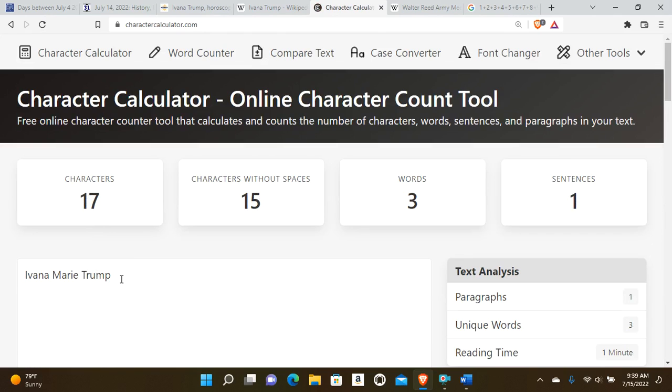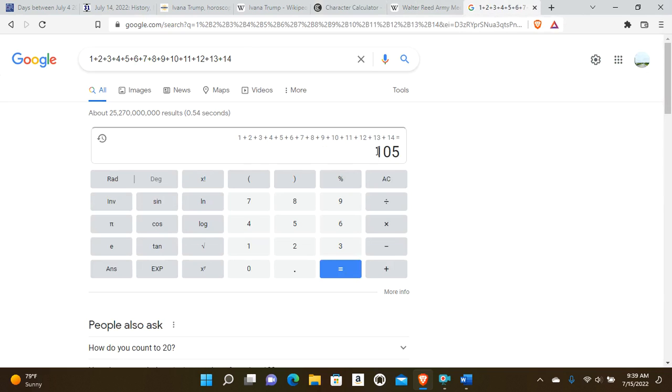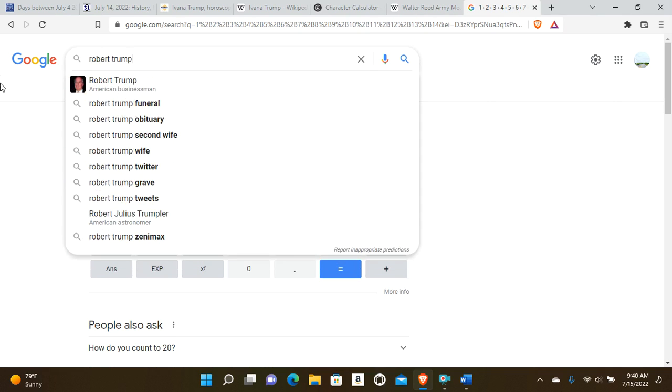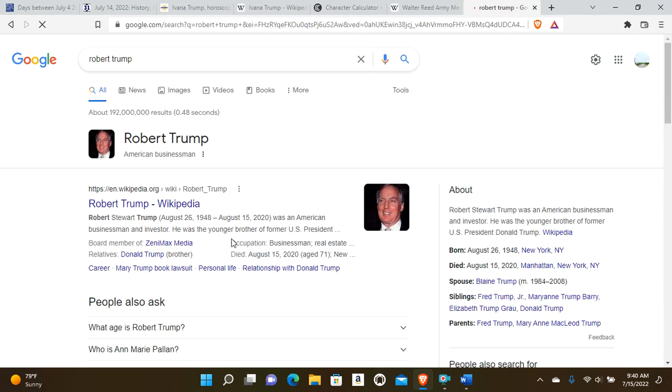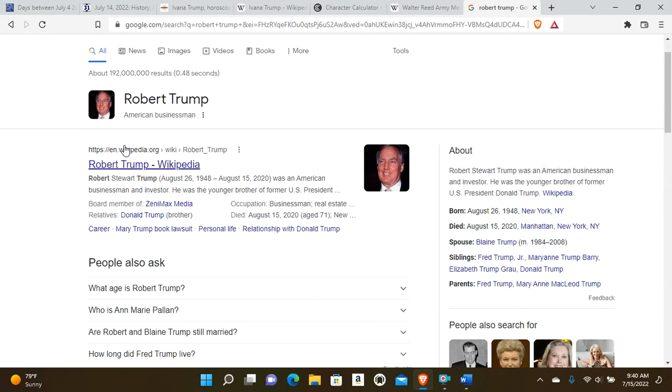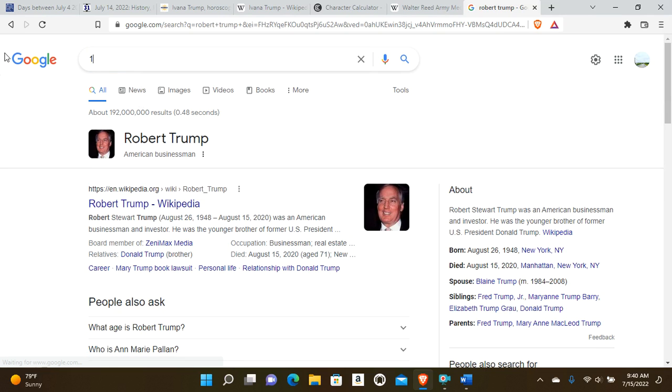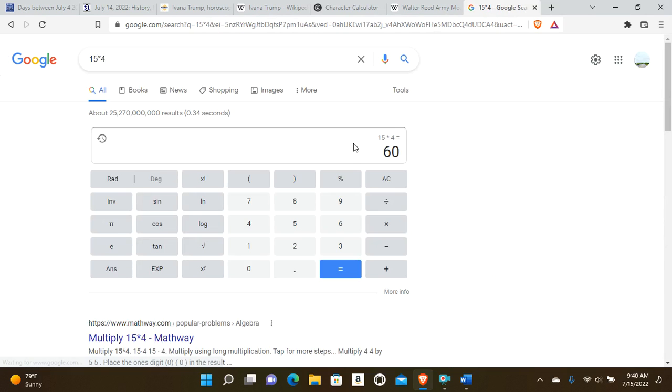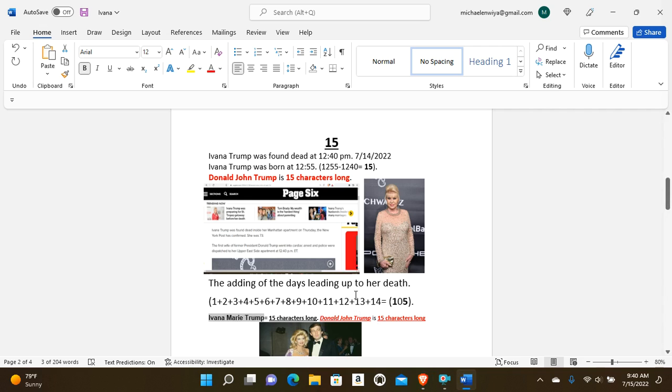Trump's brother died on a 15th date. We'll show the last 15 here in just a second. There's 15, 15. Here's another 15. This is the adding of all the numbers leading up to the date of her death, the 14th. There's another 15. And then we have Robert Trump. There's 15. So 15 times 4, 60. Trump was born on the 6th month.